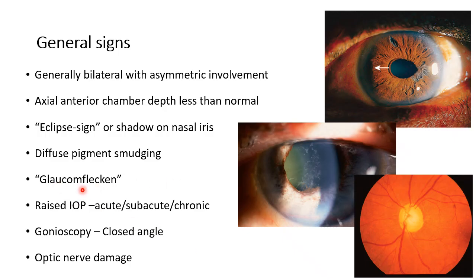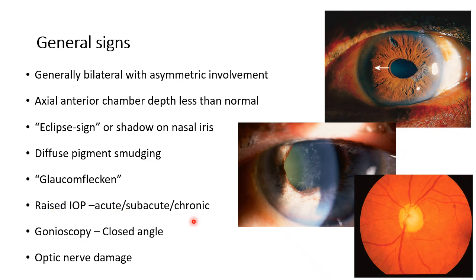Then glaucomflecken. This is glaucomflecken. Glaucomflecken is a sign of subacute angle closure disease. There have been these intermittent episodes where the pressures have gone very high, and the nutrition of the lens has been compromised, leading to the appearance of ischemic opacification, and these are usually subcapsular in location, and they are known as glaucomflecken. That is the word. Anterior lens capsule opacities in acute angle closure disease.